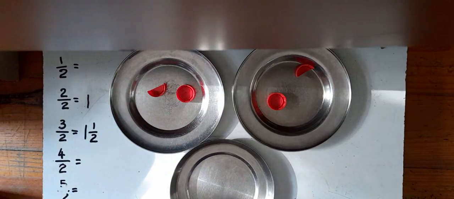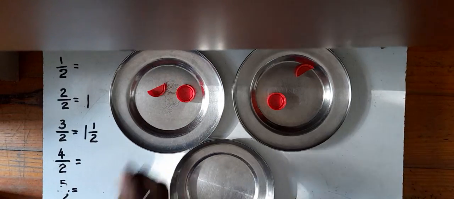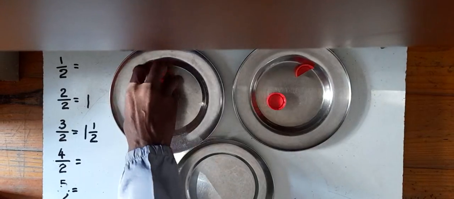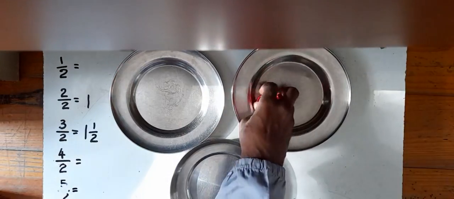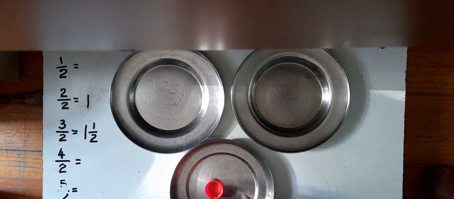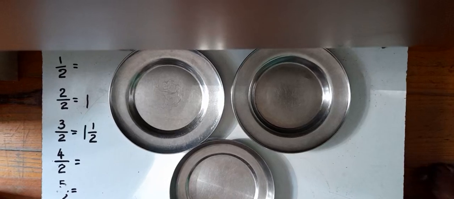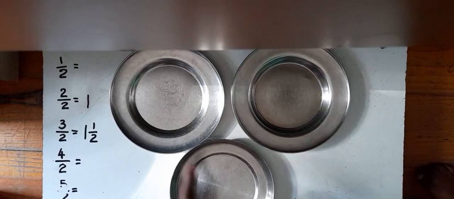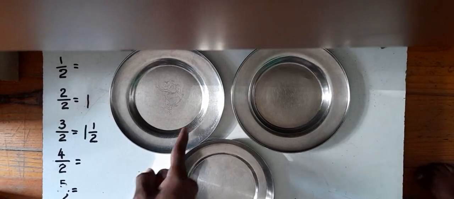Now, when we have 1 and we need to divide it by 2, how can we do this? How can we divide it for this one and this one?